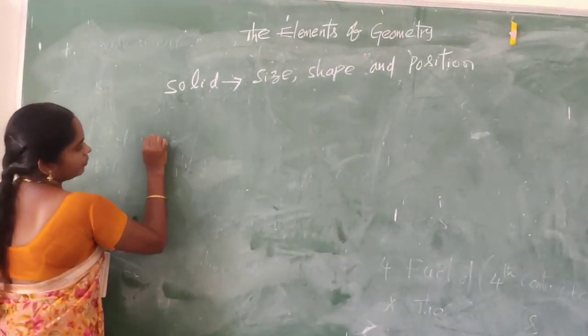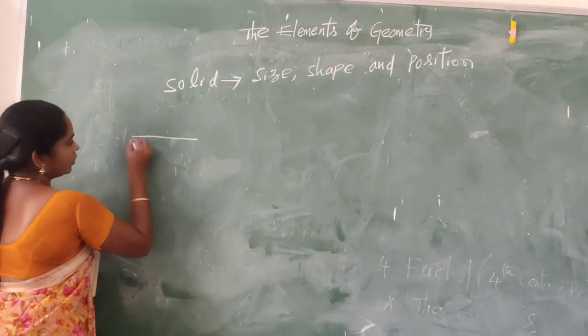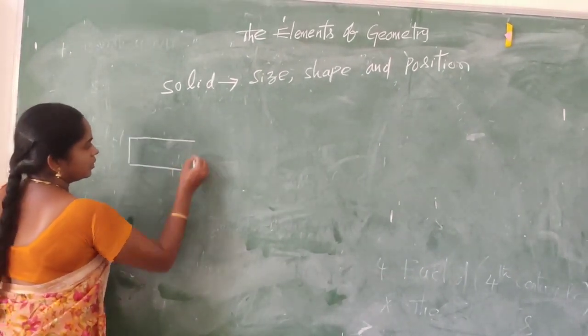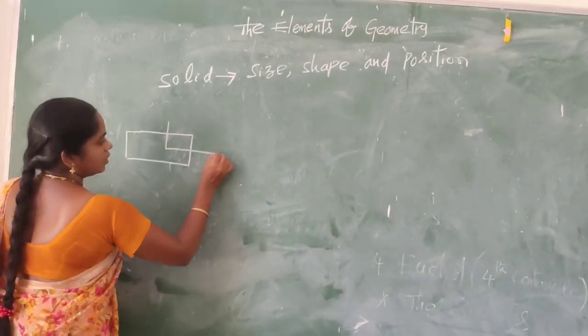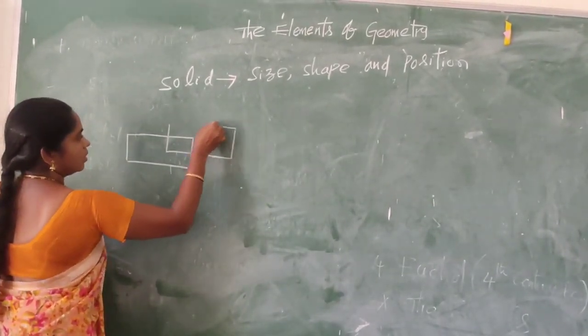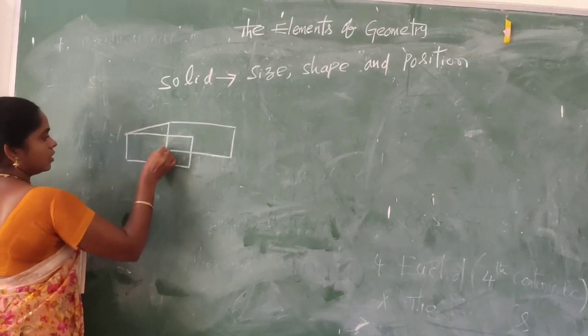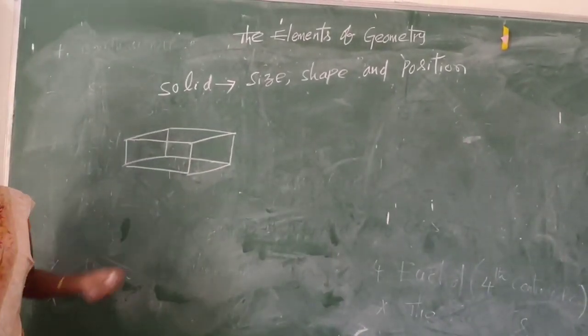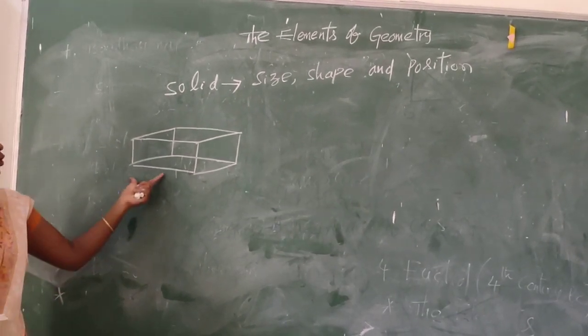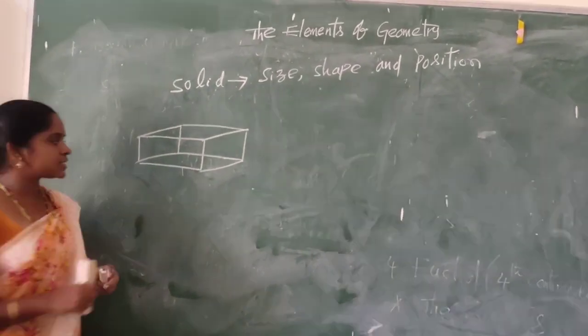So, a cuboid. This is a cuboid. A cuboid has 3 dimensions.